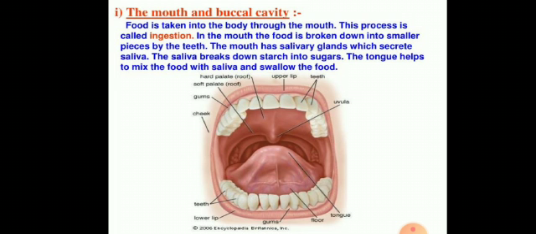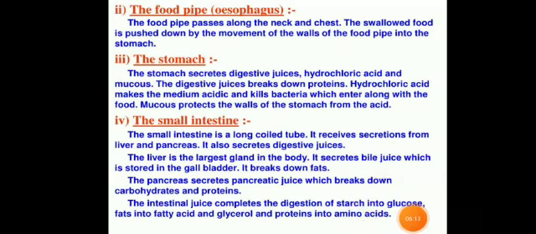And after this, with the help of the tongue, it is mixed up, and after that it is pushed into the esophagus. The esophagus, students, is the name of the food pipe, and the food pipe passes along the neck and chest.